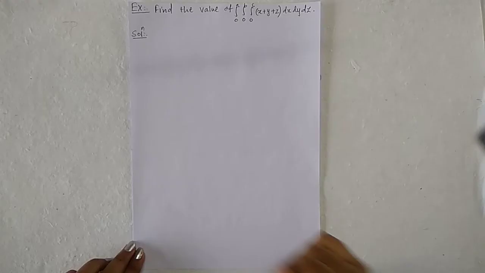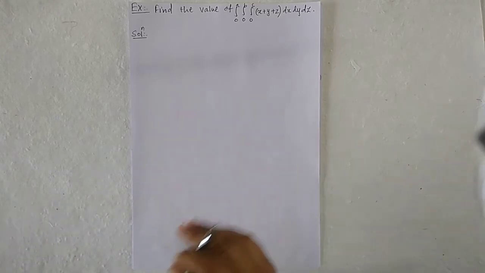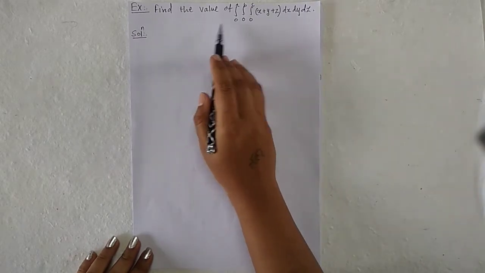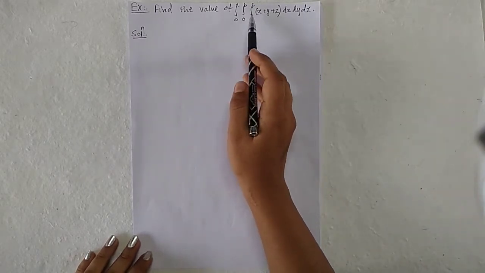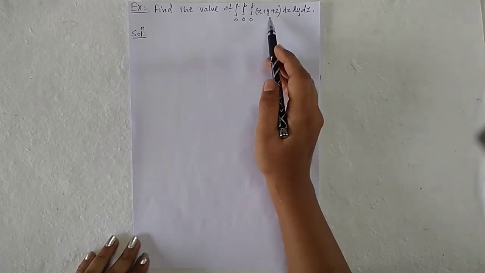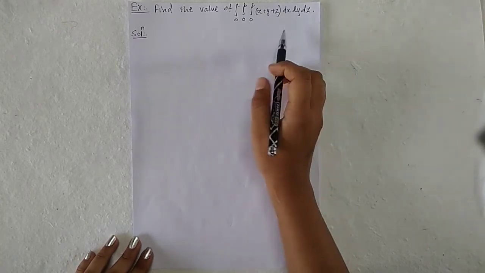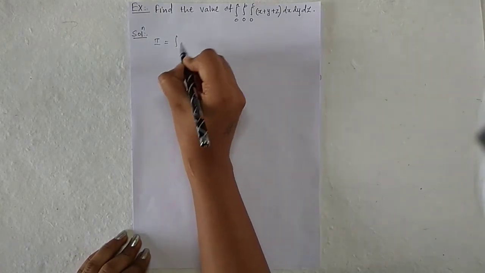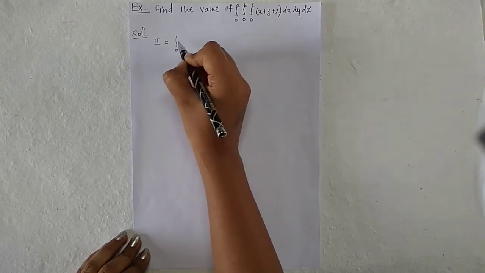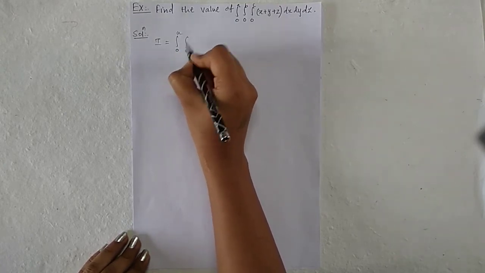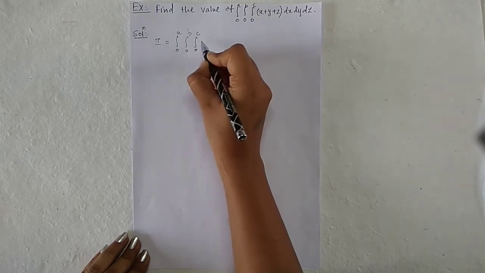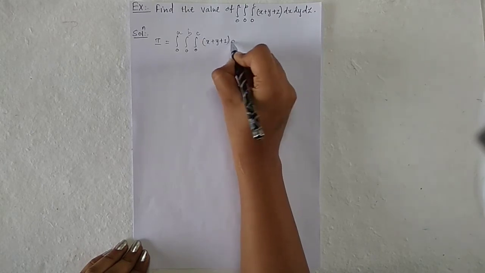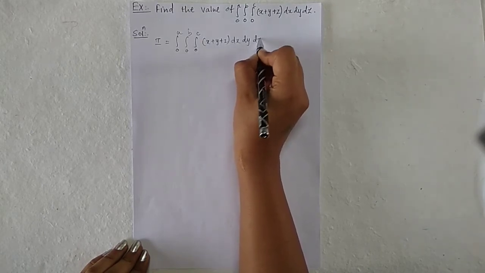Now let us see how it is working. Example. The first example is: find the value of the triple integration with limits of the function x plus y plus z dx, dy, dz. For the solution, I is equal to the triple integration with limits 0 to a, 0 to b, and 0 to c, of the function x plus y plus z dx, dy, dz.